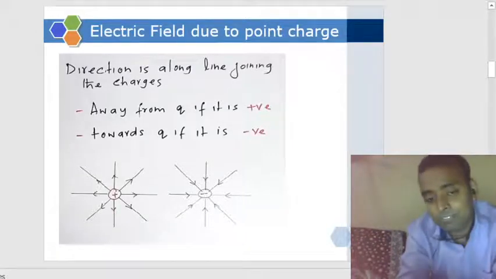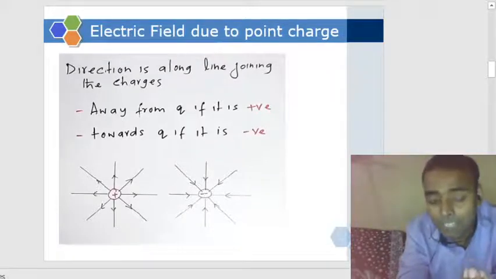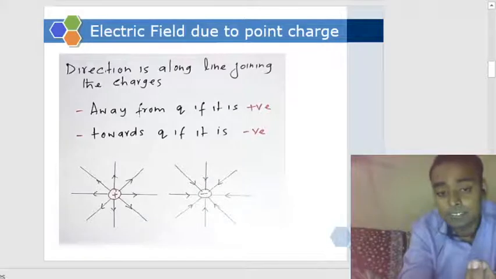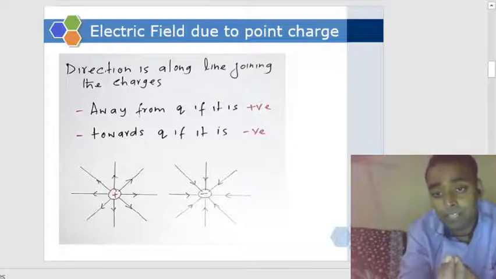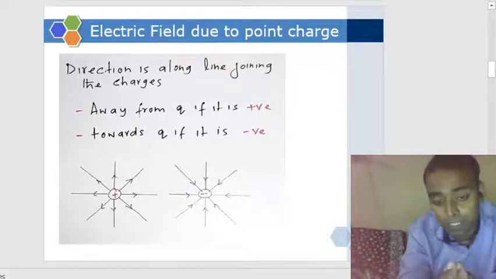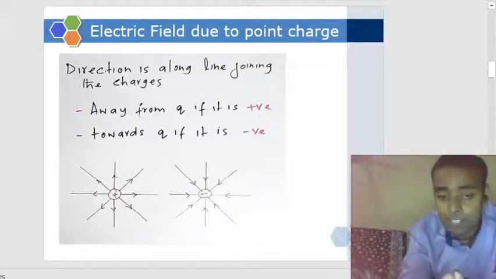Okay, so what Faraday said is that if we have both positive and negative charges, there are these lines, the electric field lines. And as we had calculated, remember, the more the magnitude of charge, the more the field. The more the distance, the less the field.